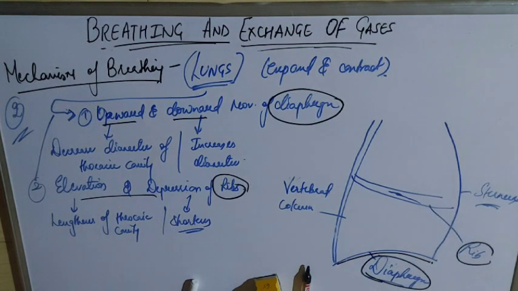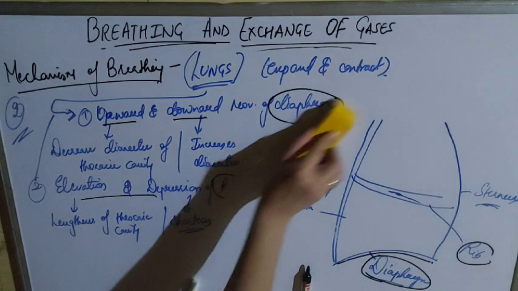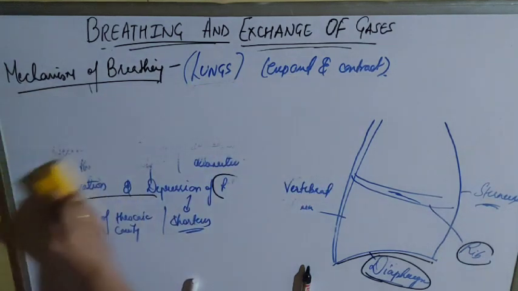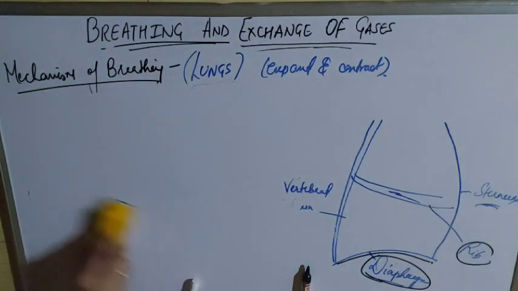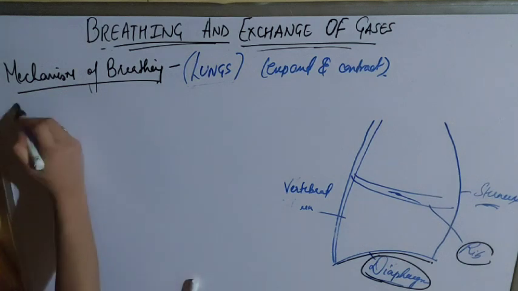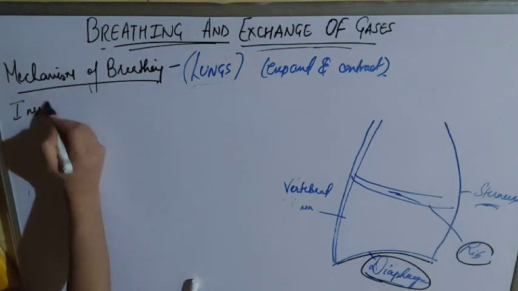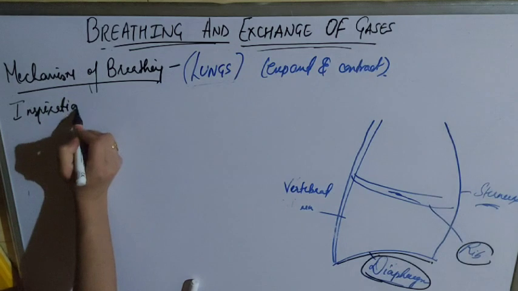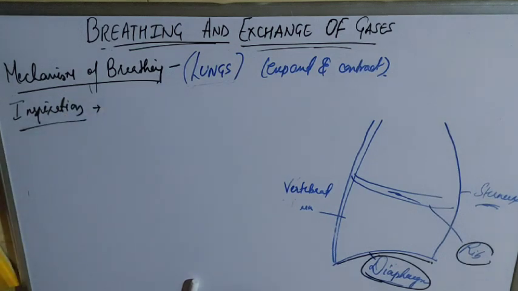That's about the lungs. Now moving on to inspiration. How does inspiration take place? Breathing involves two stages: inspiration and expiration. Now moving to each stage. Let's see how inspiration takes place. Inspiration means intake of O2 to the lungs, by which fresh air enters the lungs.